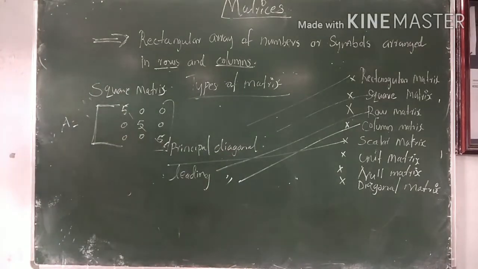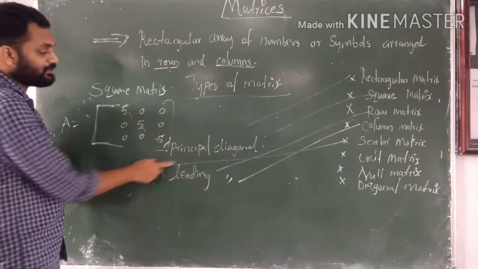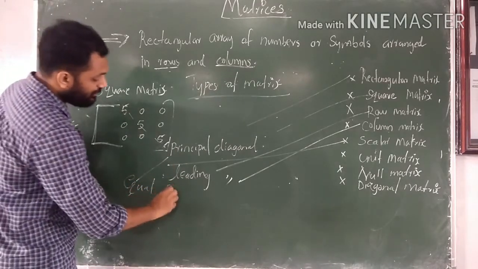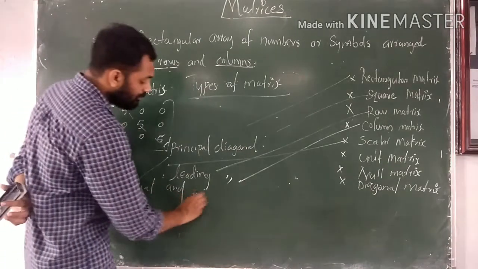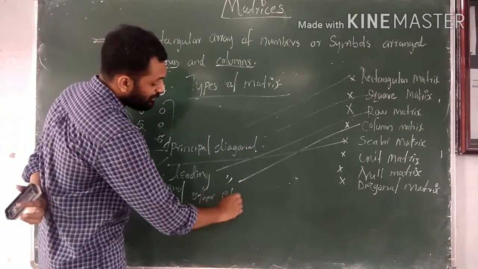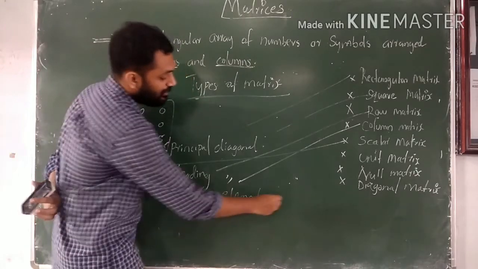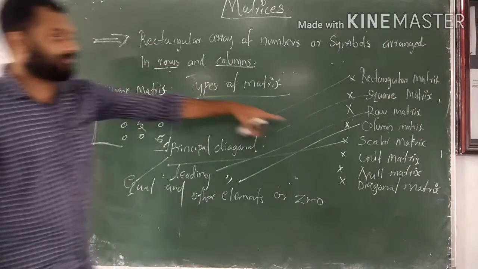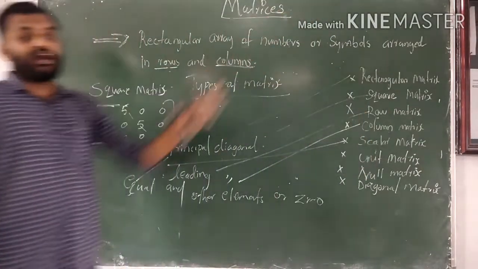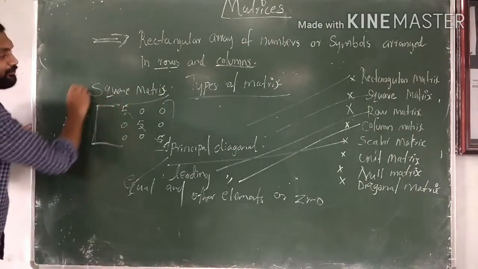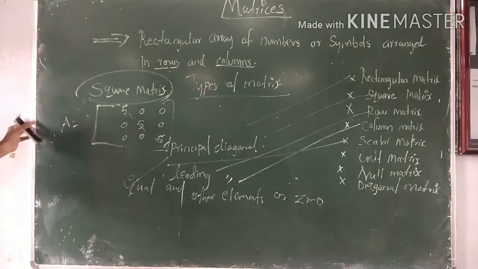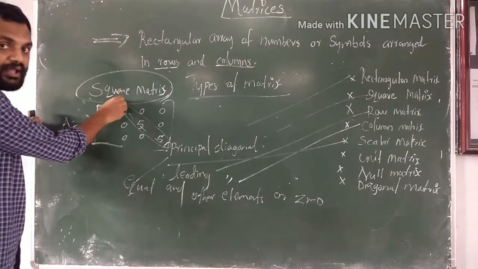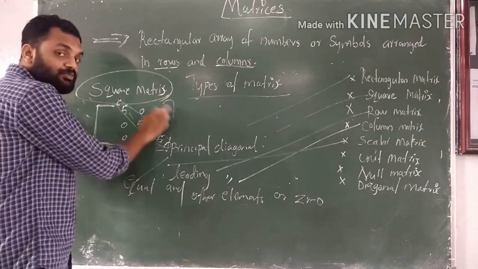If all the elements in the principal diagonal are equal and other elements are 0, it is known as a scalar matrix. So a scalar matrix is one type of square matrix in which all the elements in the principal diagonal are equal and other elements should be 0.